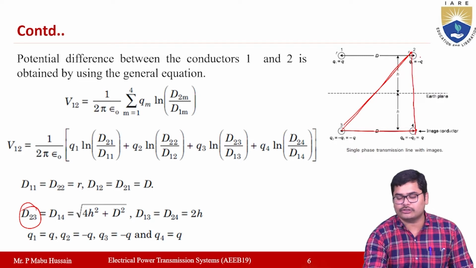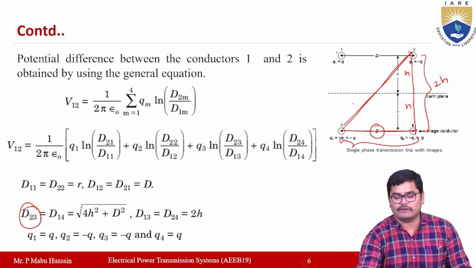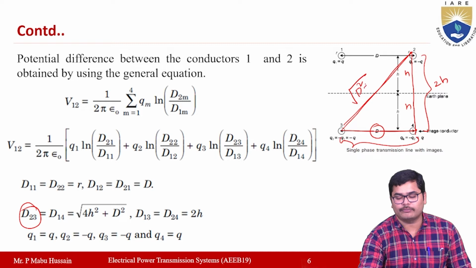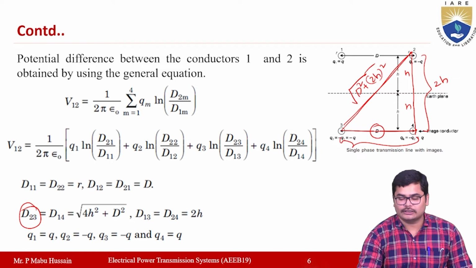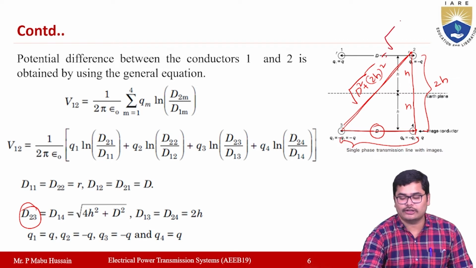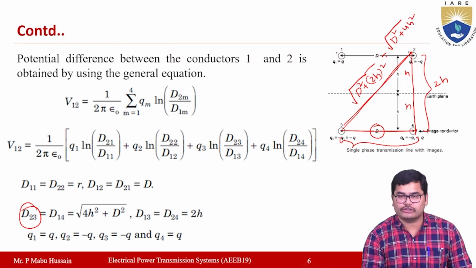If you observe, this side is h and this side is h, so the total is 2h, and the distance from here to here is capital D. So this value will be the square root of D square plus 2h whole square, according to the Pythagoras theorem, which can be written as under square root D square plus 4h square, or 4h square plus D square.